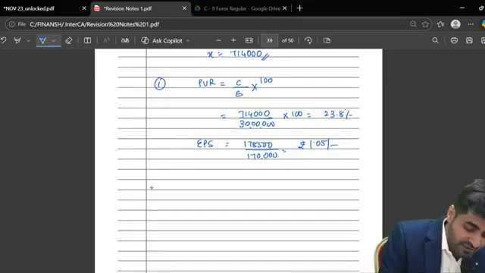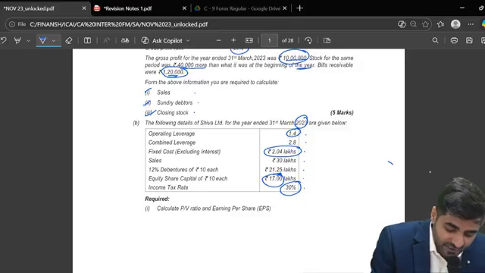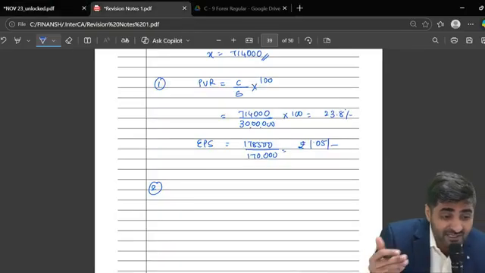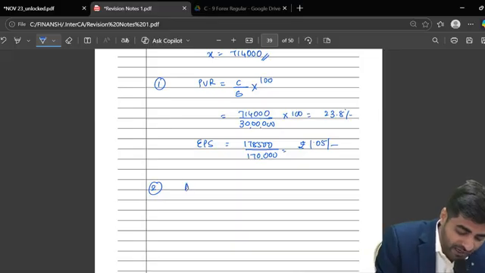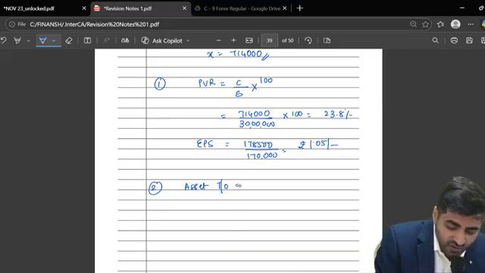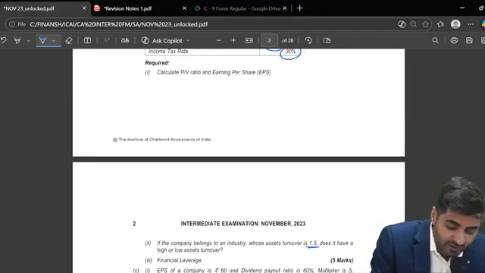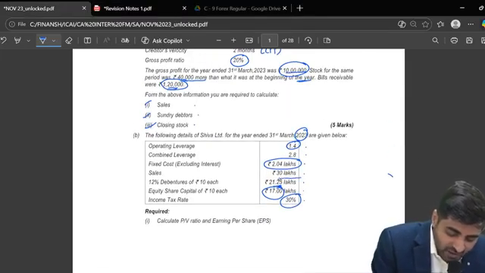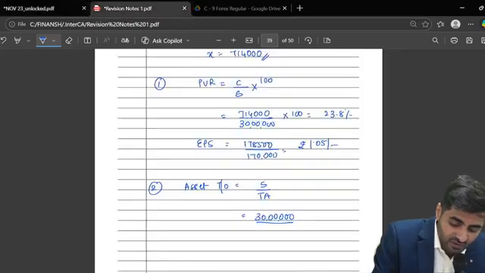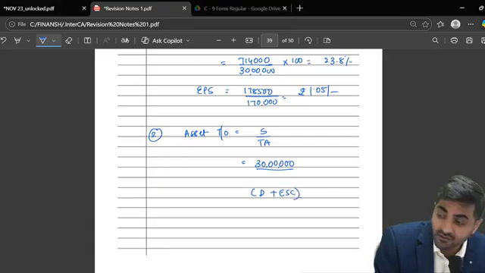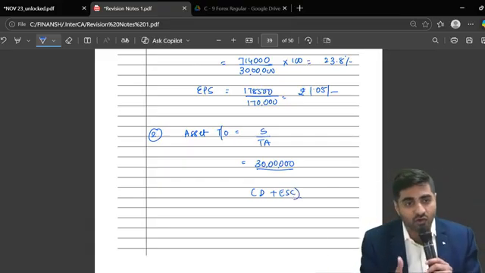What's the second part of the question? We are required to calculate, if the company belongs to an industry whose asset turnover ratio is 1.5. So the industry's asset turnover ratio is 1.5. What is going to be our asset turnover ratio? It's sales upon total assets. Sales are 30 lakhs. But total assets they have not given; rather they have given debenture and equity share capital, which is the amount invested in the total business.